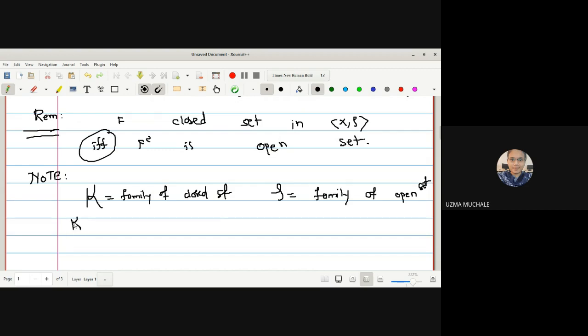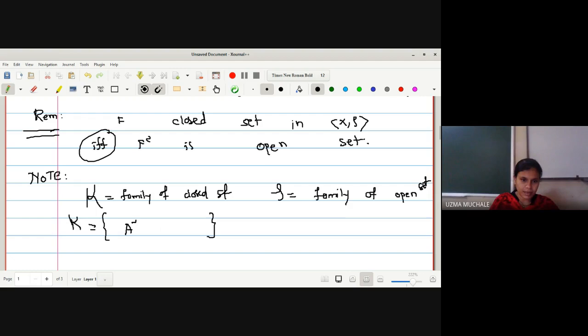What is K? K is a family of closed sets. So how am I going to denote the family of closed sets? Tau complement? No, it is not complement like that. Yes, you are right, but actually we cannot write tau complement. We can write A complement such that A is a member of tau. That means complements of members of tau.